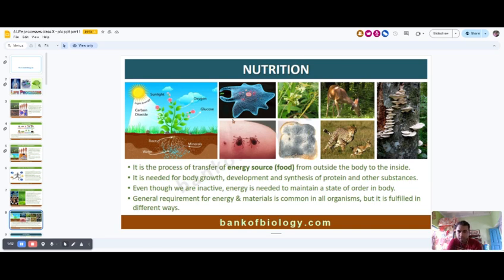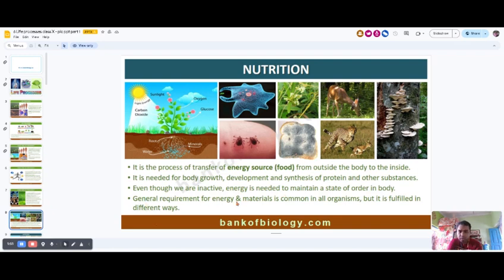This is nutrition. It is a process to transfer energy from outside the body to the inside. So we need energy. We have to eat food, or we have to make our food. Then we get energy, and this energy comes from the environment or food. It is necessary for our body growth, development, synthesis of protein, synthesis of muscle, and other substances. Even though we are inactive, energy is needed to maintain our state of body. That means when we are asleep, we also need energy to maintain our basic body functions.